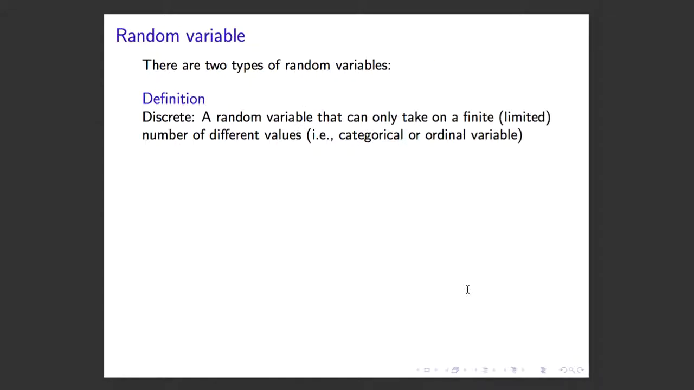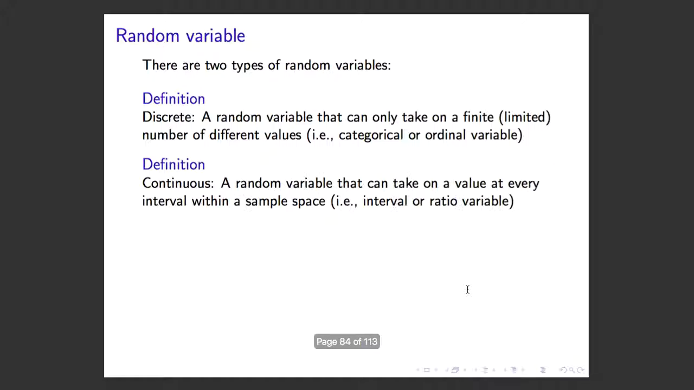There are 2 types of random variables leading to 2 different types of distributions that we've talked about before in terms of measuring data. The first is discrete, and a discrete variable is a random variable that can only take on a finite, limited number of different values. This would be categorical or ordinal variables. And there's continuous, right? A random variable that can take on a value at every interval within the sample space. And these are interval and ratio level variables.